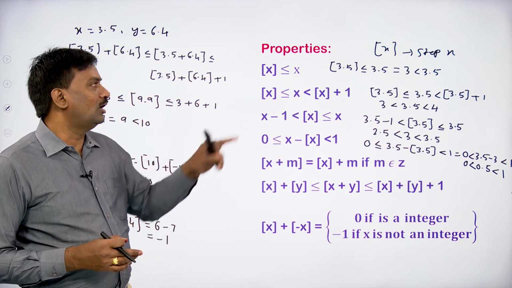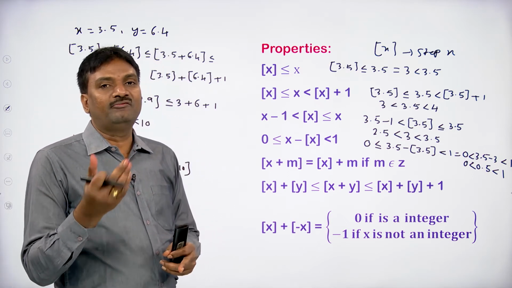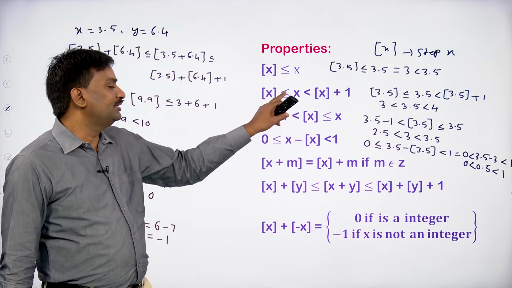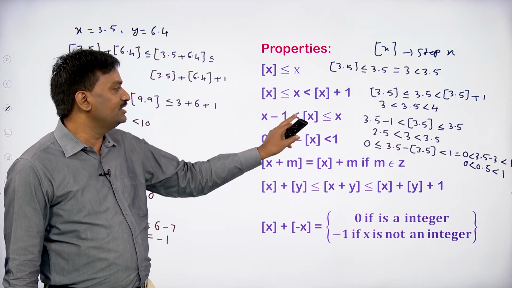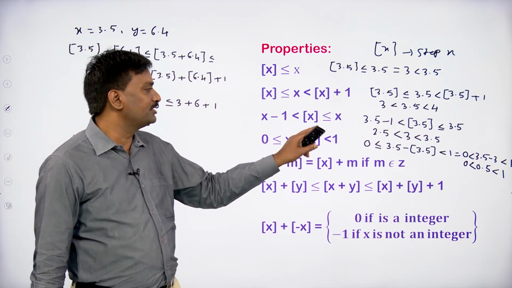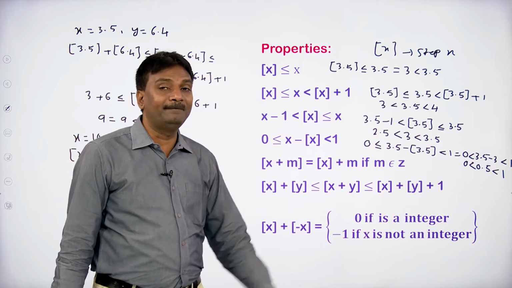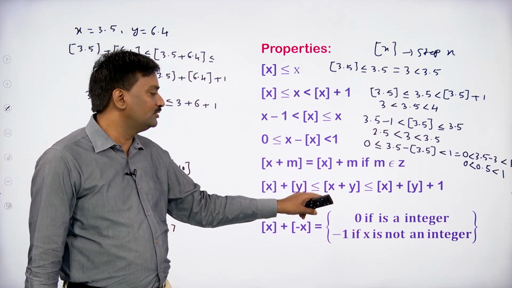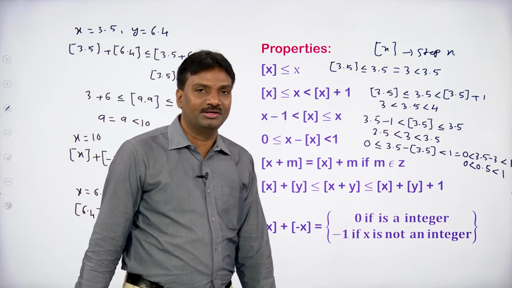So step x is always less than or equal to x, with respect to the value of x. With respect to the value of x means x may be an integer or not an integer. Step x less than or equal to x less than step x plus 1. X minus 1 less than step x less than or equal to x. 0 less than or equal to x minus step x less than 1. Step x plus m equal to step x plus m if m belongs to Z, any integer. Step x plus step y is less than or equal to step x plus y, less than or equal to step x plus step y plus 1.